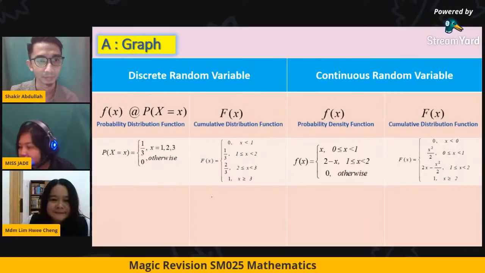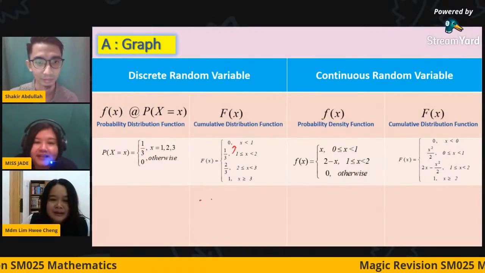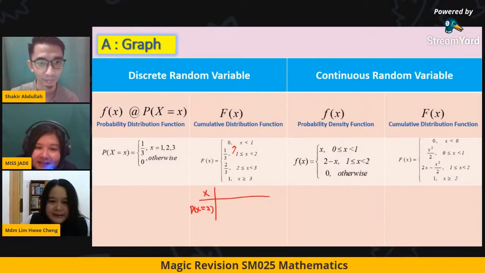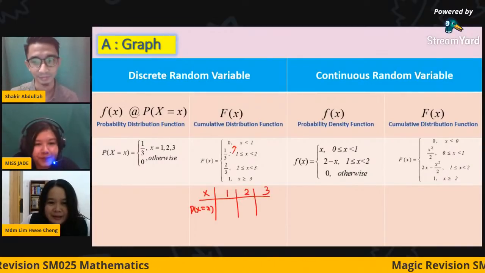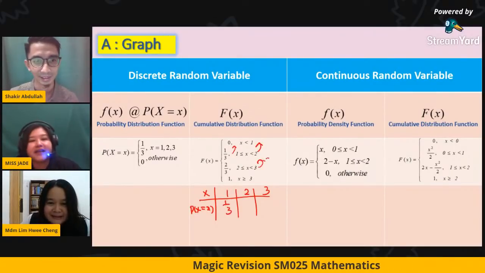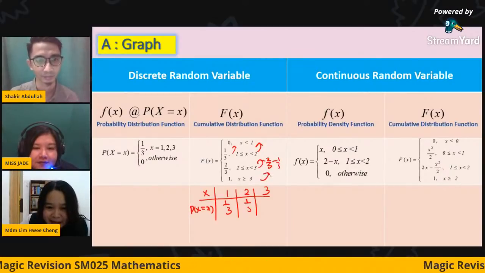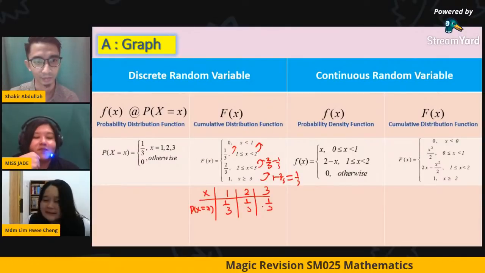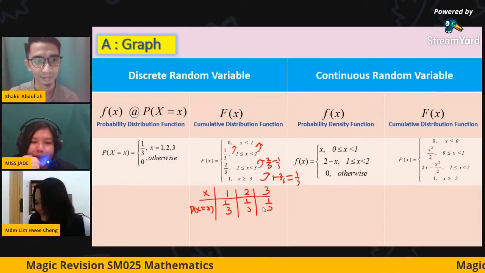Kalau bagi cumulative, you just tolak lah. Minus only. So katakan ini adalah x, ini adalah x equal to x, right? So dia ada 1, 2 and 3. Tolak aje lah. 1/3 tolak 0. Subtract. Ini does not involve any x. 2/3 minus 1/3. So 1 minus 2/3, you get 1/3. Kalau discrete sangat senang, tolak aja. Kalau continuous differentiate. Okay, clear?